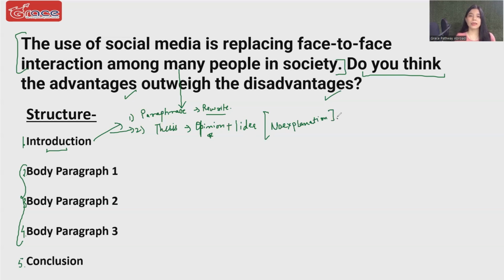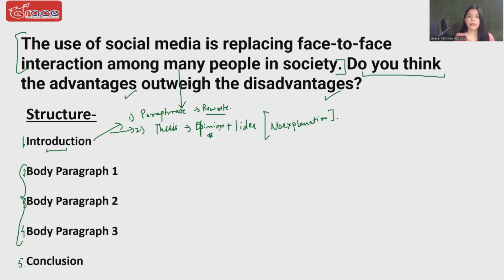Now let's understand, once this is done, that is it. You will not write anything else in the introduction. If you do, that will be taken as a bulky introduction paragraph. You will end up writing fluff, which will go against you. Once this much is done, we will move to our body paragraphs.